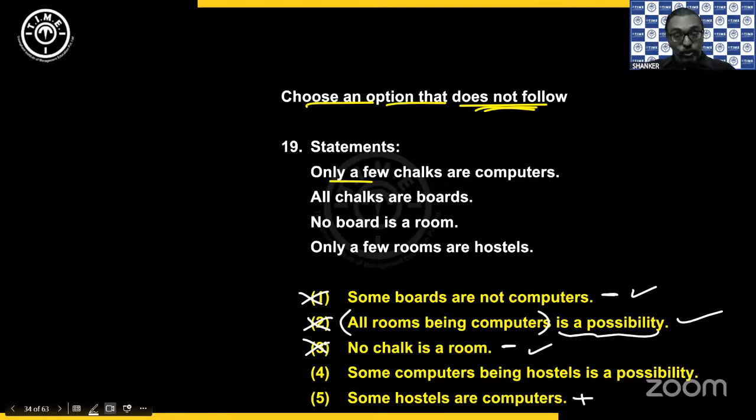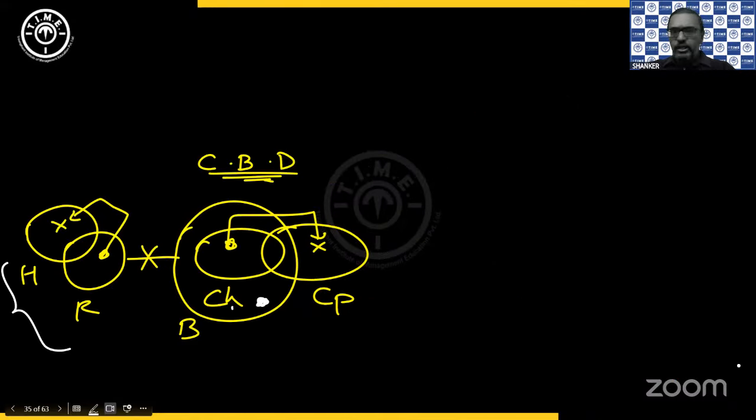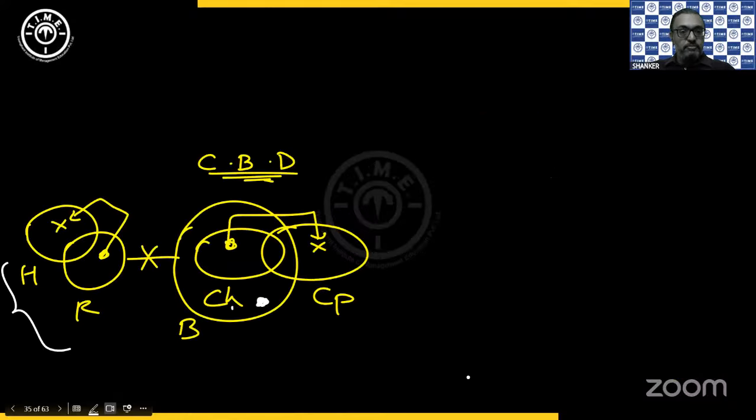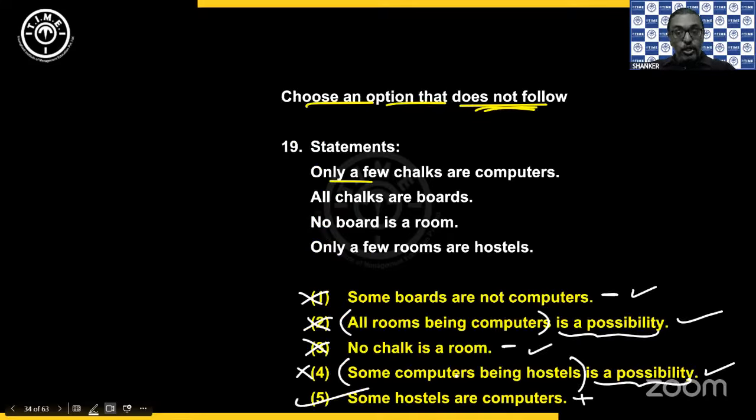Okay, Divya, fifth option. Then we have the fourth one. Some computers being hostels is a possibility. So computers and hostels, can they overlap? Yeah, they can definitely overlap. No problem. So that is also possible, not an option. So yes, it has to be the fifth option. Some hostels are computers. No, hostel is separate, computers is separate. That is the option that does not follow. So yes, it is the fifth option.